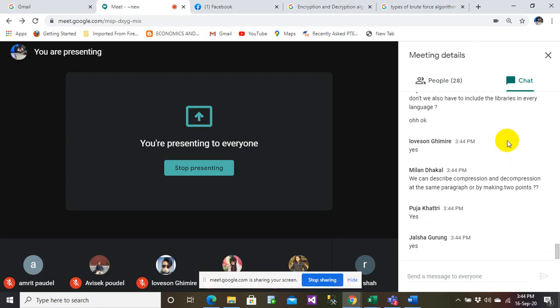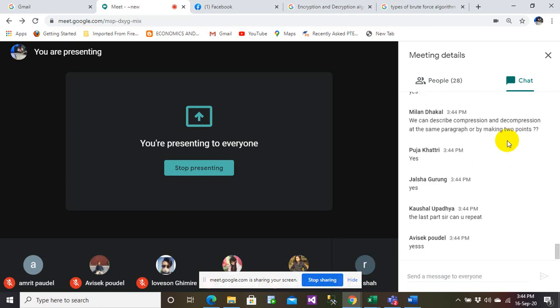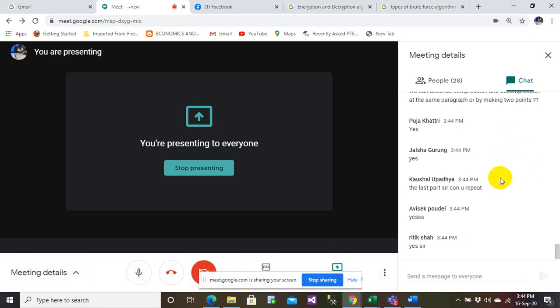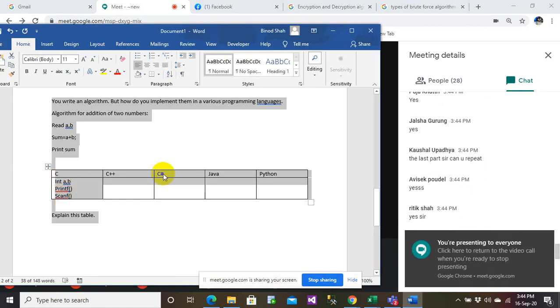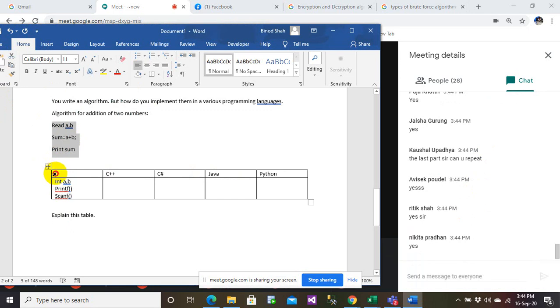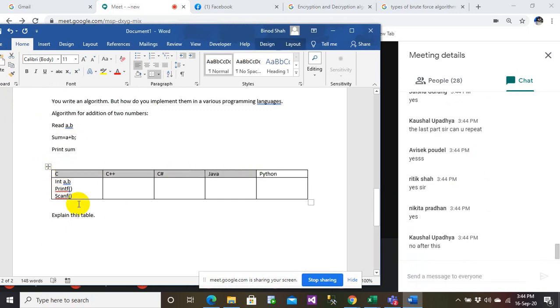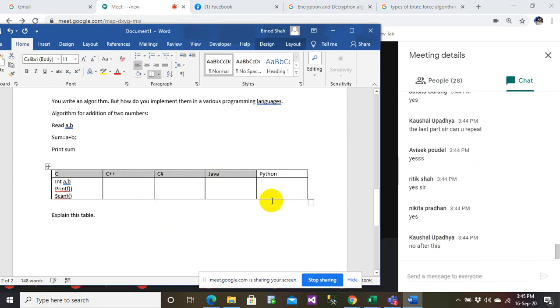Can you do it now? Kaushal is asking me about the last part. So the last part is nothing, Kaushal. You just need to write a very simple algorithm and implement it in the programming language of your choice, and just try to explain that. Can you mention what exactly you want me to explain?